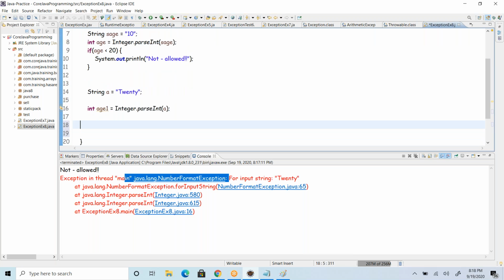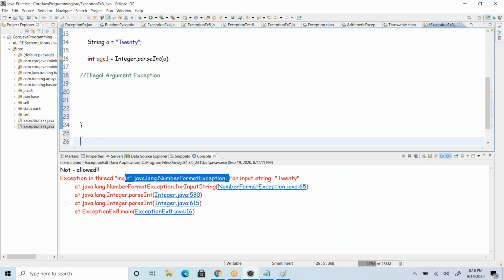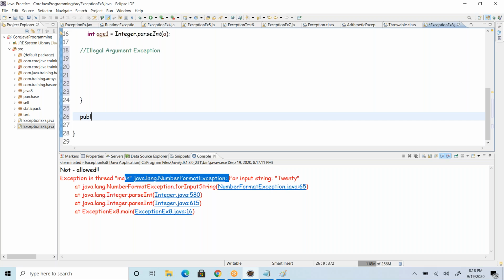We have something called IllegalArgumentException. This is also about the value, about the data. Suppose I have a method that takes an integer value.